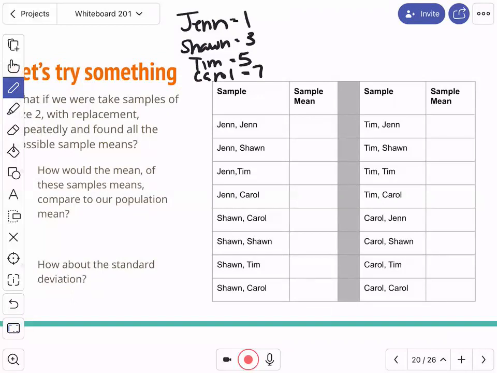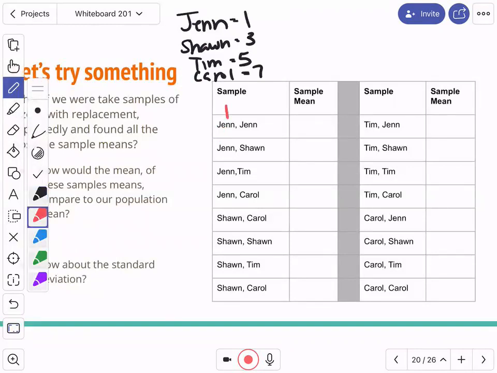I'm going to create every possible sample of size 2 with replacement. It means I'm going to take a person out, put them back in, take a person out, and I'll have my size 2 sample, all right? So if I do this right here, if I take Jen out, she has how many years of experience?